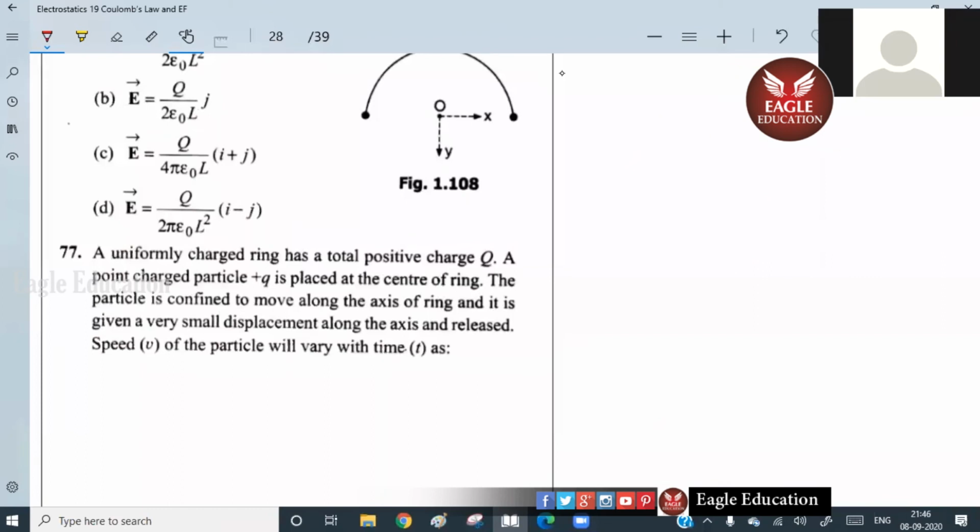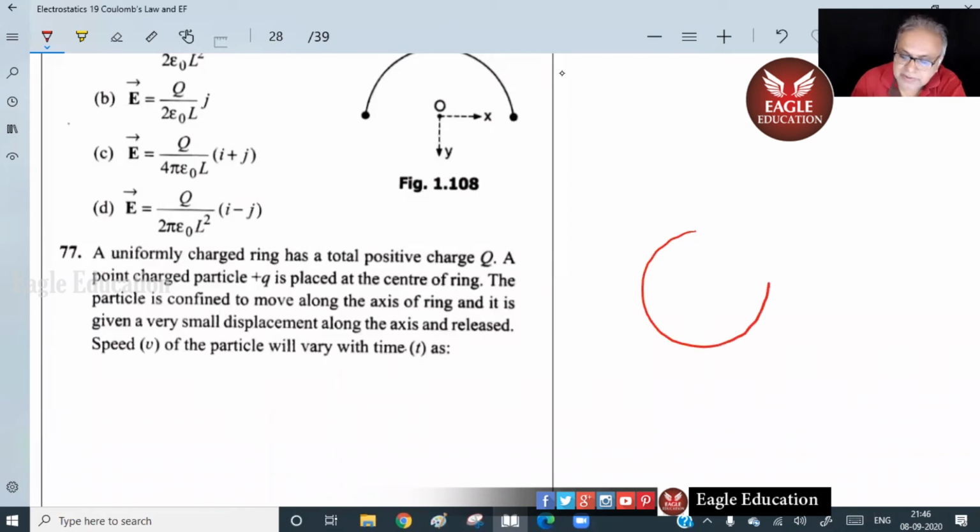Sir, shall I read out loudly, sir? Yes, read out loudly. A uniform ring charge has a total positive charge Q. Let's just wait a minute. We'll first of all draw that. First of all, understand the physics problem has this step. You read it, you write something. Positive charge, and after that,